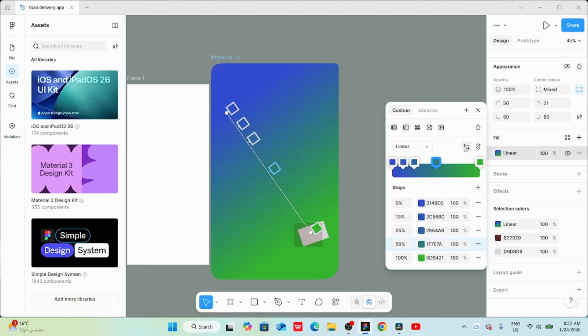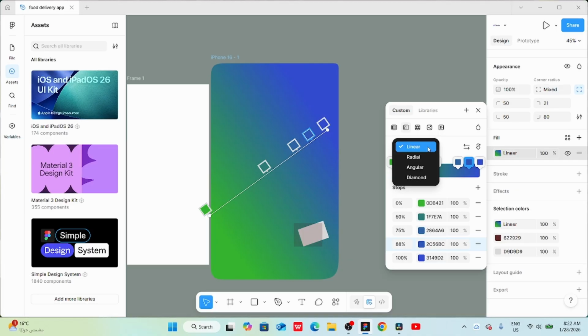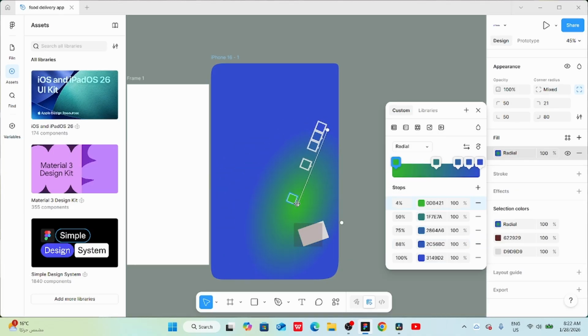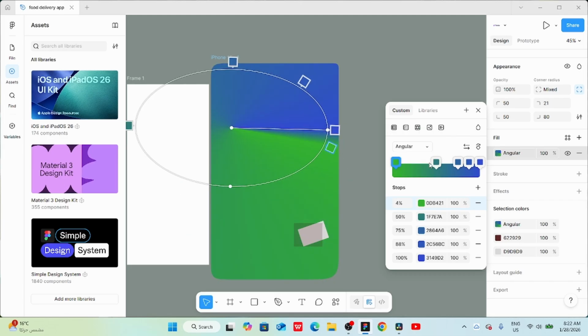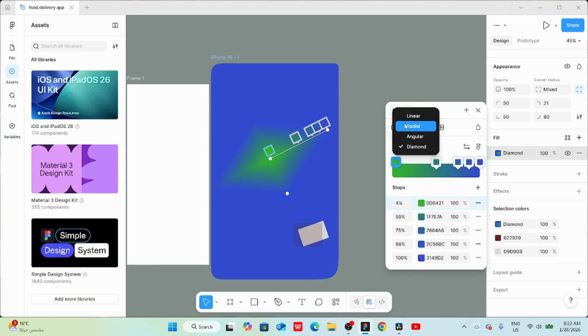You can also flip the gradient or rotate it. In addition, you can change the gradient type from linear to radial, angular, or diamond. In most cases, we use linear gradient because it's the most popular and commonly used option.